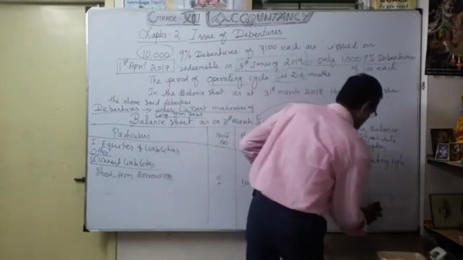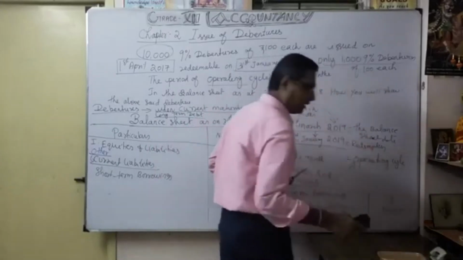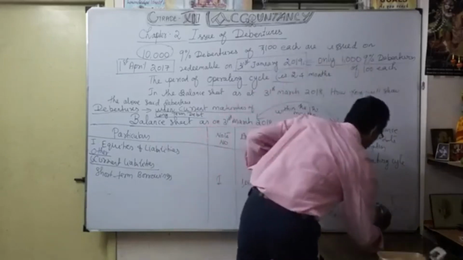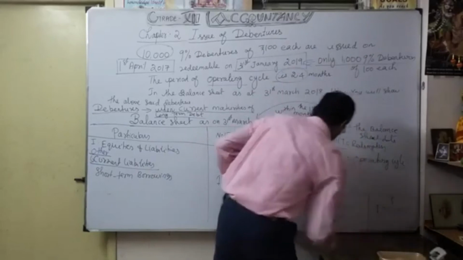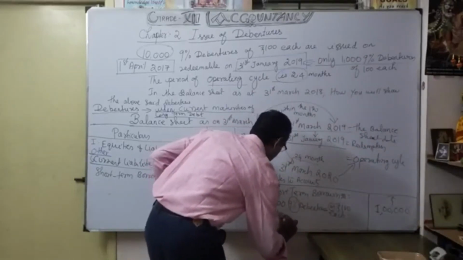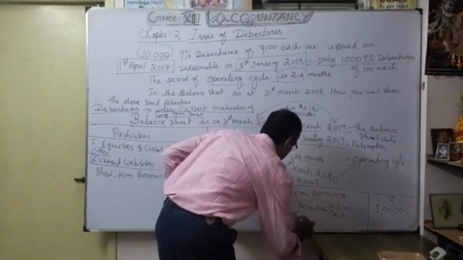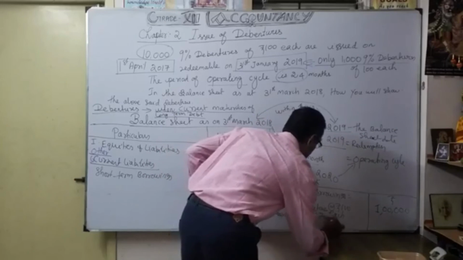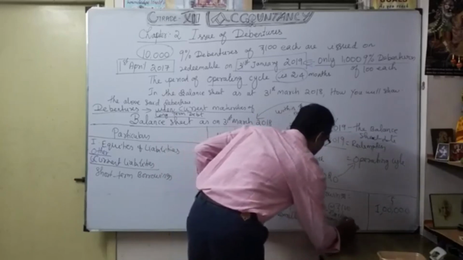Here also my value becomes only 1 lakh. That is very, very, very important. Only 1 lakh. So in brackets you should write redeemable on 31st January 2019.